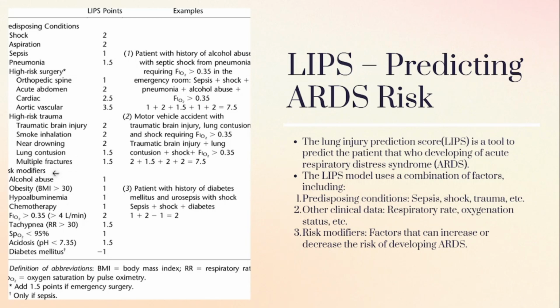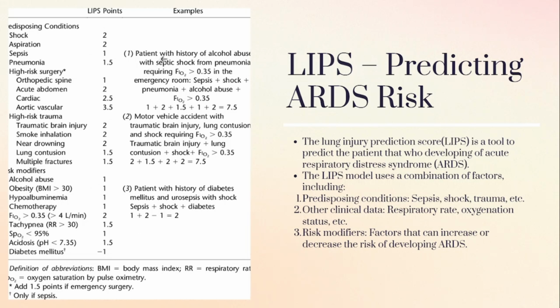And we'll go to risk modifiers: alcohol abuse, obesity if BMI is greater than 30, hypoalbuminemia, chemotherapy, and FiO2 greater than 0.35, that means greater than 4 liters per minute, and tachypnea with respiratory rate greater than 30, and SpO2 of less than 95%, and acidosis when ABG pH is less than 7.35, and diabetes mellitus. According to this, they gave points also.